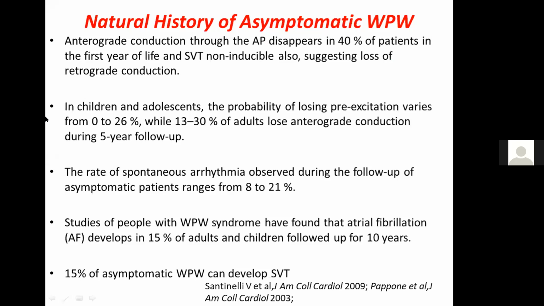The rate of spontaneous arrhythmia observed during the follow-up of asymptomatic patients ranges from 8 to 21%. And studies of people with WPW syndrome have found that atrial fibrillation develops in 15% of adults and children followed up for 10 years. 15% of asymptomatic WPW syndrome patients can develop SVT. That means there is a population which may come up with SVT later in life. However, at the time of diagnosis from the ECG itself, they may be completely silent.